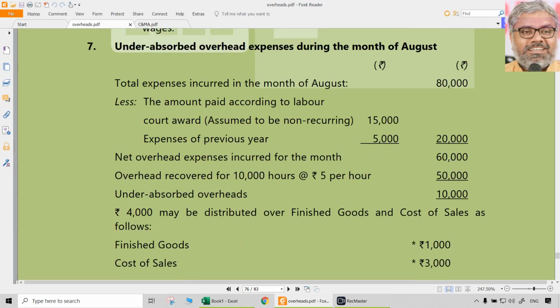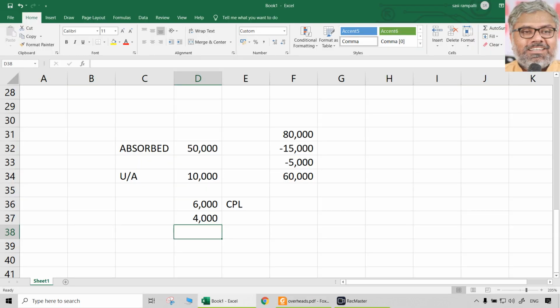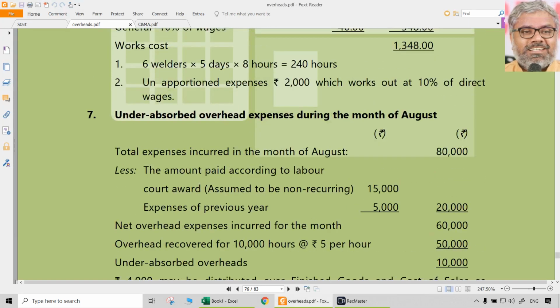But in this problem there is no work in progress. So simply what we have to do, we have to just distribute this 4,000 to the closing stock of finished goods. Let us call it just finished goods. And the cost of sales or cost of goods sold, whatever we can call it. How this has to be distributed, this 4,000? That depends upon the number of units.